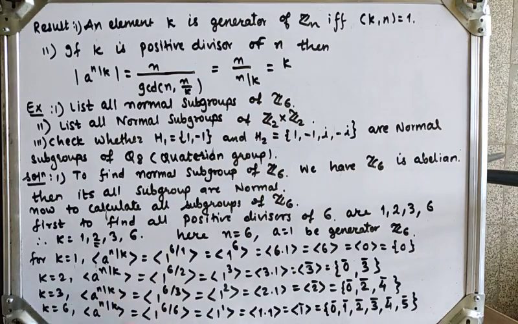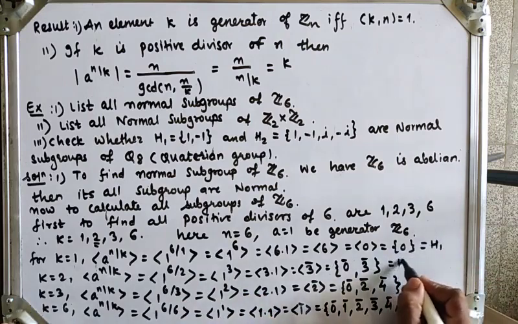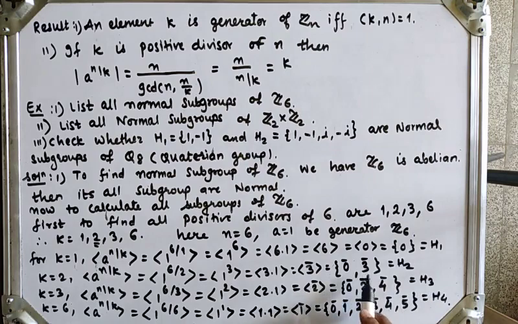Okay, so in total there are 4 subgroups of Z6, and we know that if a group is abelian, then all its subgroups are normal subgroups. So here this is H1, this is H2, this is H3, and this is H4. Therefore H1 is equal to singleton 0, H2 is equal to 0, 3, H3 is equal to 0, 2, 4, and H4 is equal to 0, 1, 2, 3, 4 and 5.